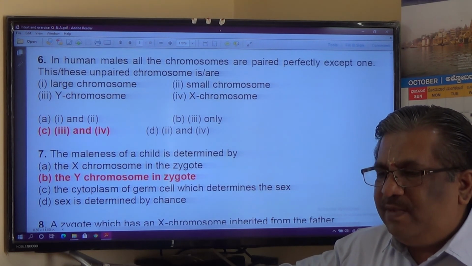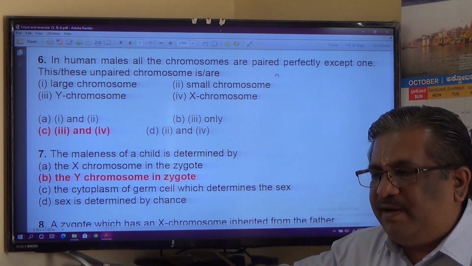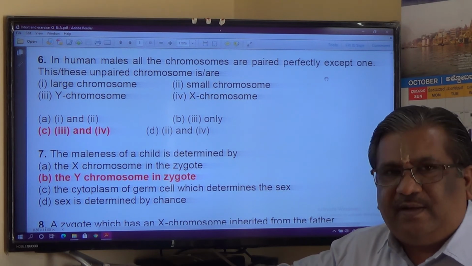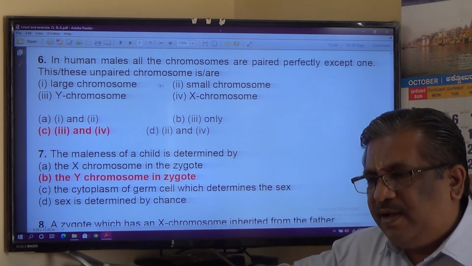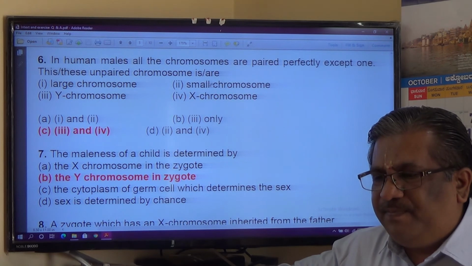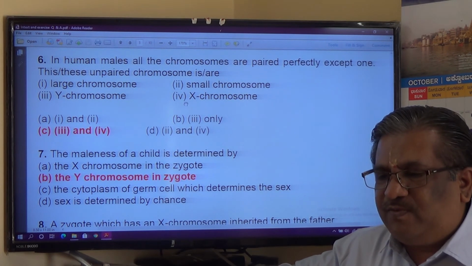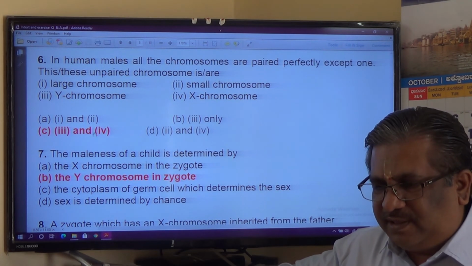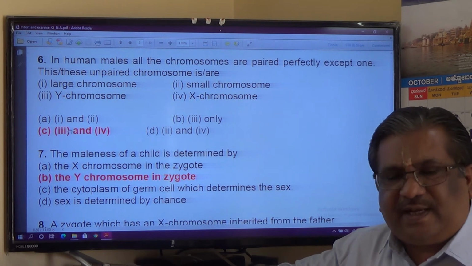In human males, all the chromosomes are paired perfectly except one. Those are the sex chromosomes. And these unpaired chromosomes are large and small, Y and X. So the X and Y chromosomes, third and fourth. Answer C is the correct one.